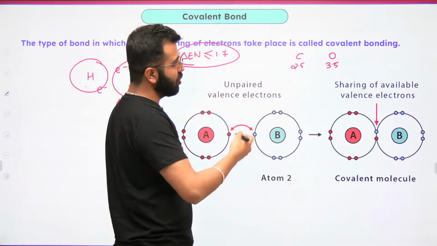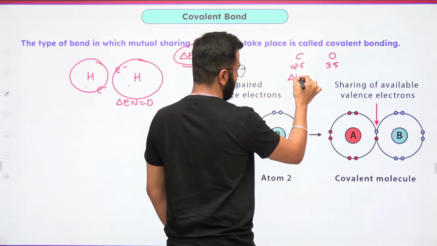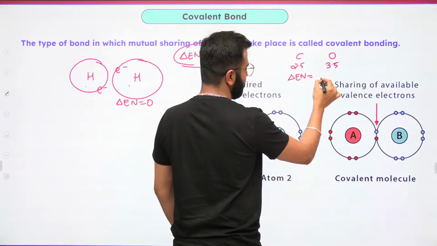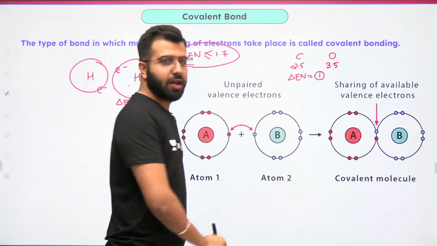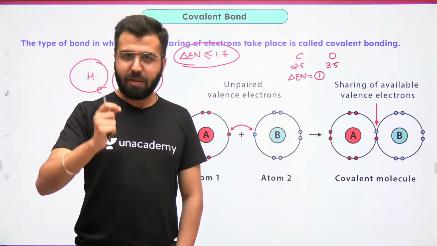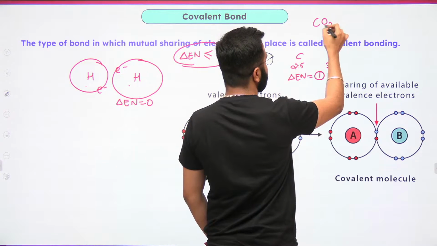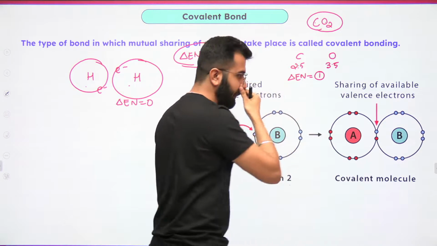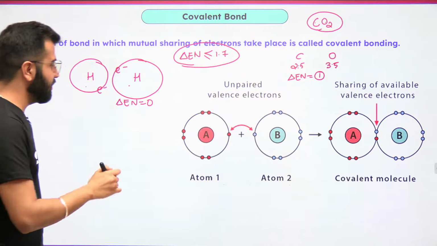And over here, what is going to be the delta EN value? Delta EN is equal to 3.5 minus 2.5, which is 1. 1 is less than 1.7. In CO2, oxygen and carbon both have covalent bonding. So this is how you should always remember, okay?